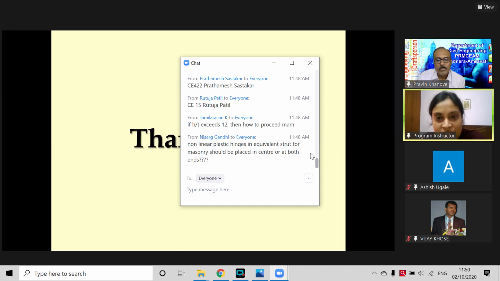nonlinear plastic hinge in the equivalent strut for masonry should be placed in the center or at both ends? Doesn't matter, it fails in axial.